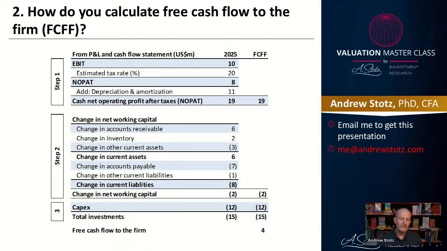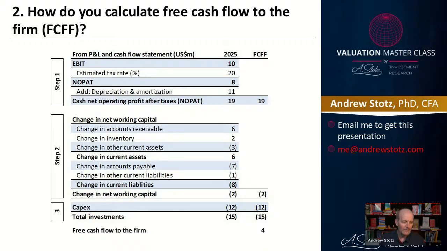And then we can calculate the free cash flow of the firm by saying the 19 minus the 12, the 2 minus the 12, which those two add up to 15. There's a little rounding error. And we can end up with a free cash flow, in this case, of this company at 4. So that gives you a picture of how I look at calculating the free cash flow.